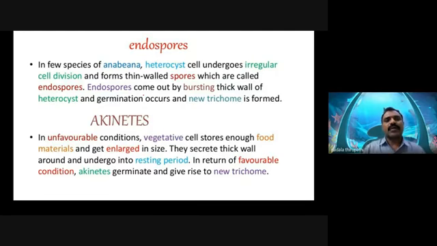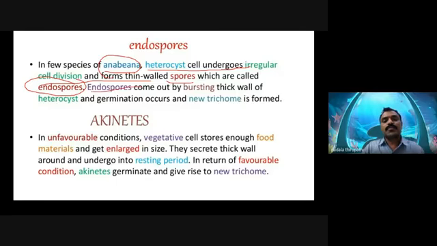Now, endospores. What are endospores? Spores may be produced outside the body, outside the thallus, or the spores may be produced inside the thallus. That is, we classify them into exospores and endospores. Now we are going to discuss endospores. These endospores are produced inside the thallus, my dear friends. Am I clear? So in Anabaena species, a heterocyst cell undergoes irregular cell division and forms thin-walled spores, which are called endospores. The spores are produced inside the thallus.